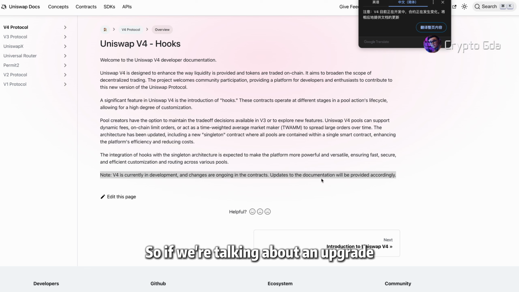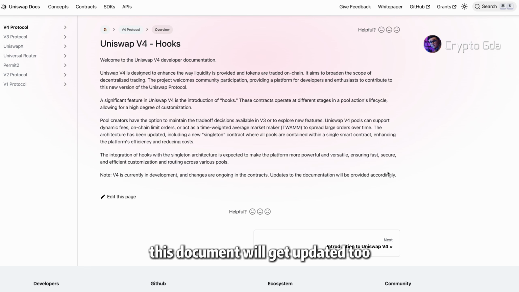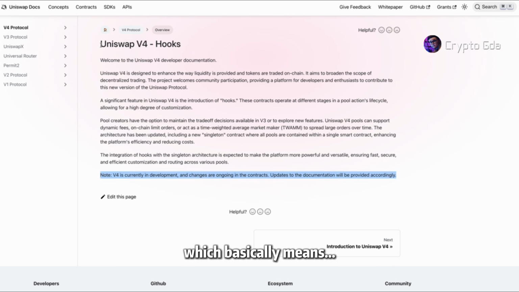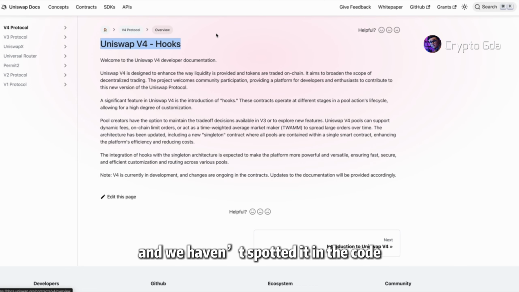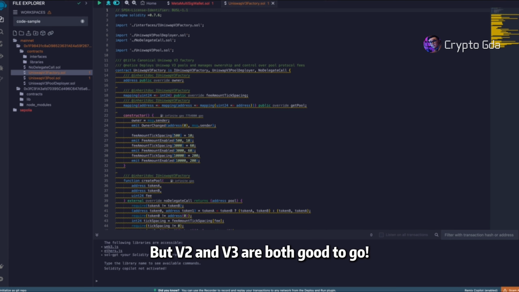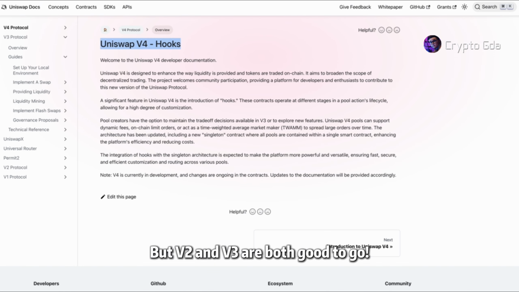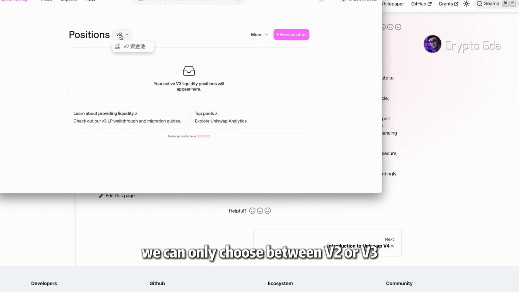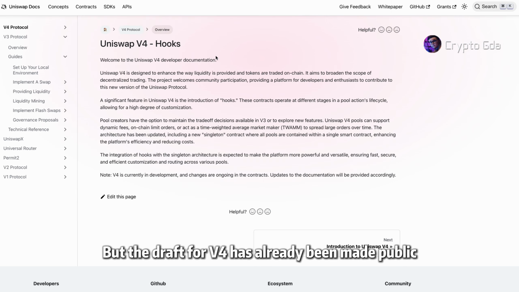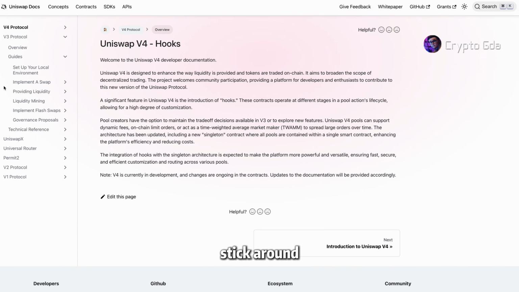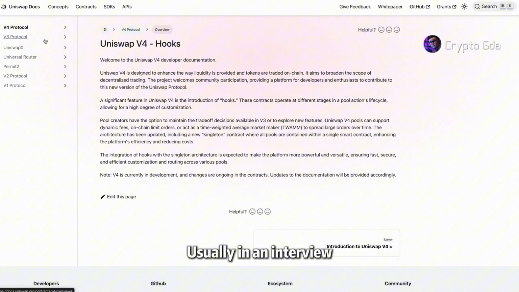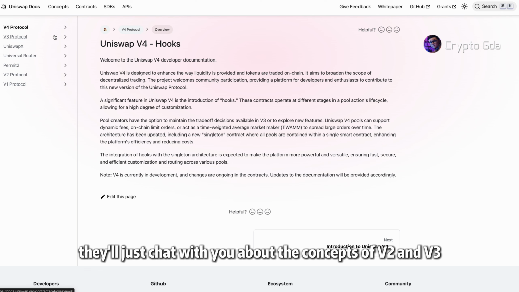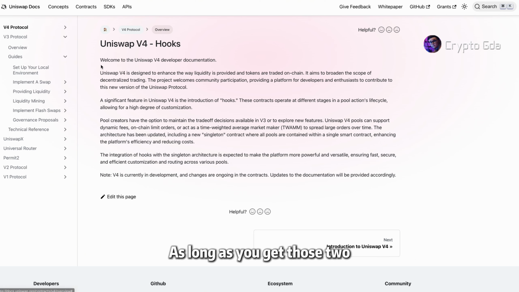So if we're talking about an upgrade, this document will get updated too, which basically means it isn't really up and running yet. We haven't spotted it in the code, but V2 and V3 are both good to go. When we add liquidity, we can only choose between V2 or V3. But the draft for V4 has already been made public. If you're interested, stick around. Usually in an interview, they'll just chat with you about the concepts of V2 and V3. As long as you get those two, you'll pretty much be good to go.